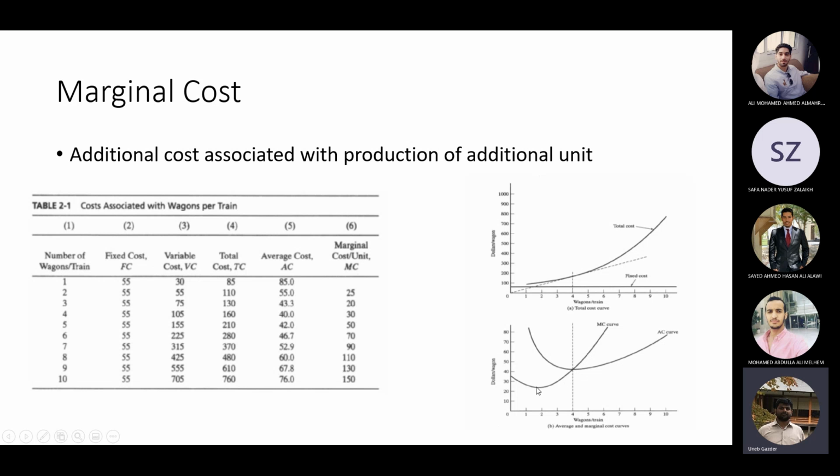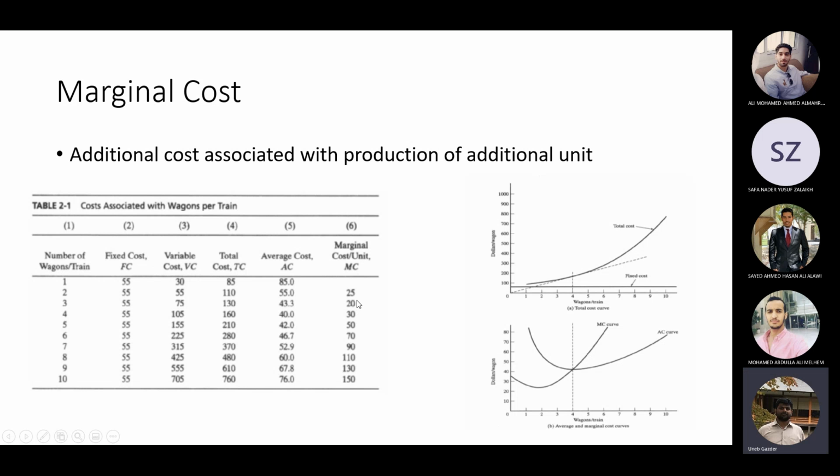We are not looking for the lowest marginal cost. We are looking for the lowest average cost. Economy of scale is not at the lowest marginal cost. It is at the lowest average cost. So the marginal cost may increase, but the average cost is reducing. When you go from 25 to 20, then from 20 to 30, the marginal cost is increasing.